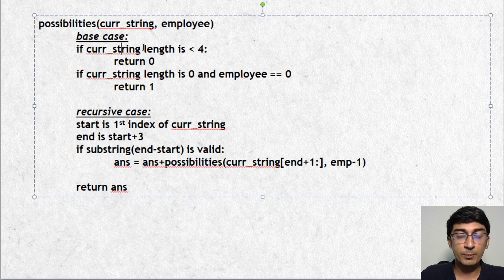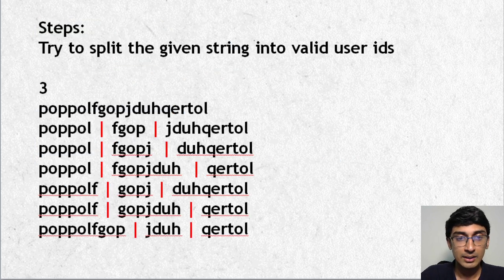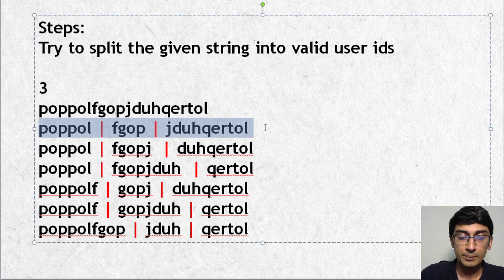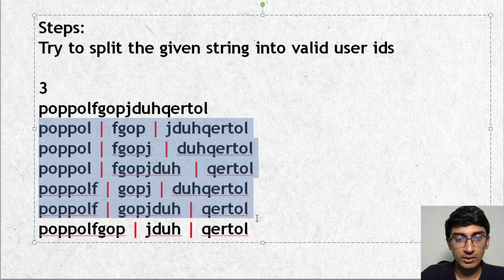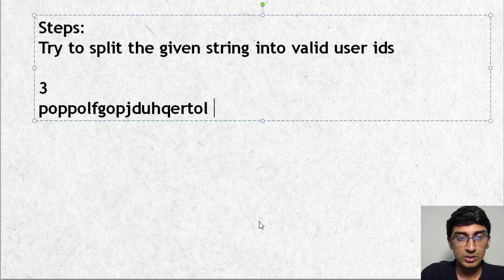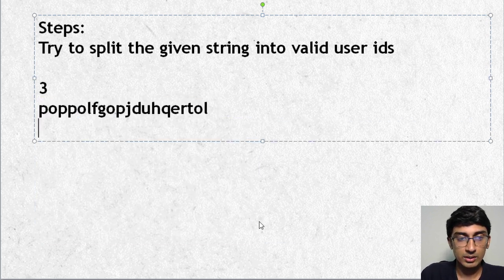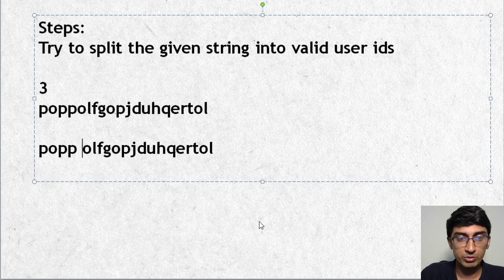So what the base case will look like is this. If I am at a position where the current string is less than 4, that means I've reached a place where this is not possible, because I've made a cut such that the remaining part is less than 4. So for example, let's just duplicate this. What the recursive approach is going to do right now is somewhat like this. It's going to first go to 4, try to cut it off, then it's going to try to cut this off at 4.